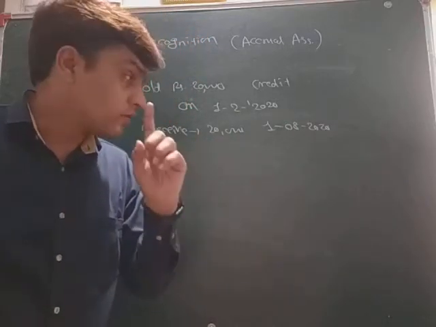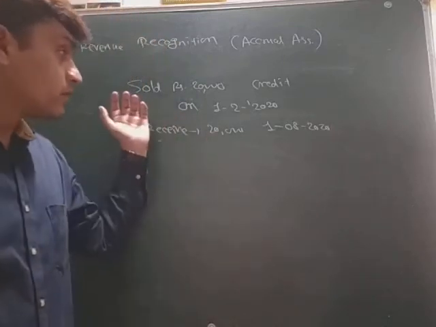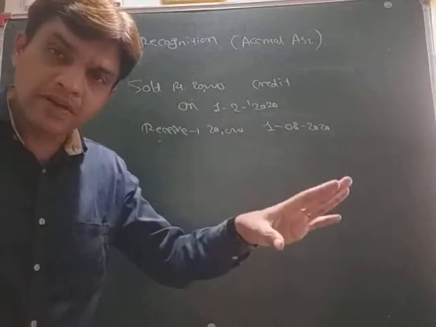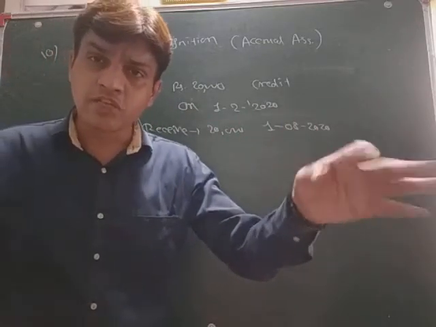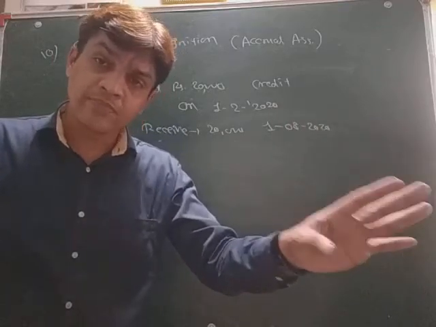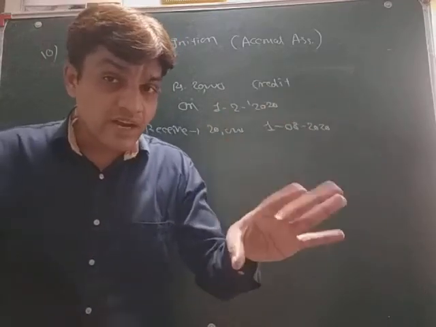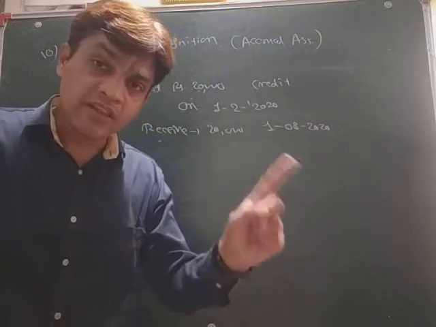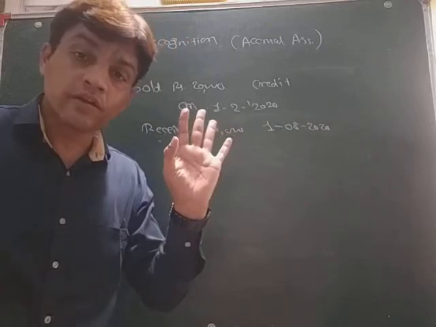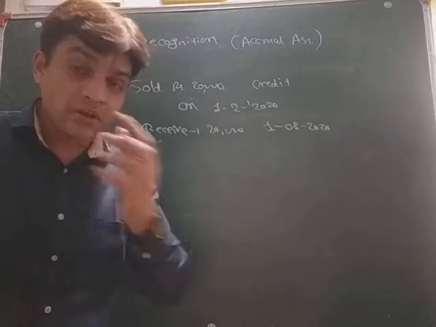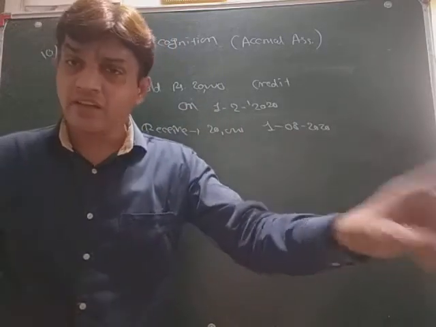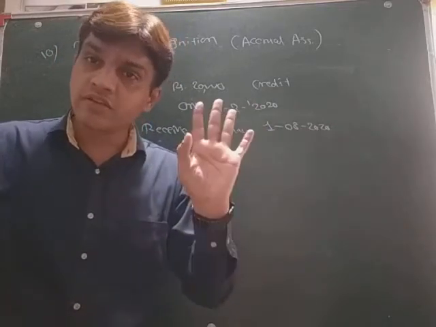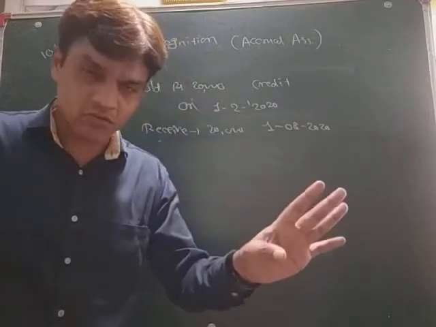One more time, let me repeat. जो भी गुड्स आपने क्रेडिट बेसिस पे किसी भी कस्टमर को बेचे हैं, on which date you have sold it, on that date you have to record the transaction, because on that date the customer has promised to pay that amount on a later date.